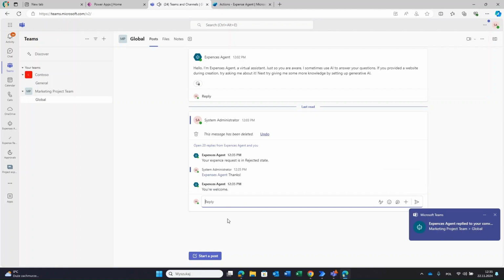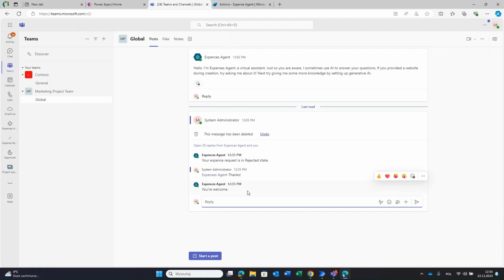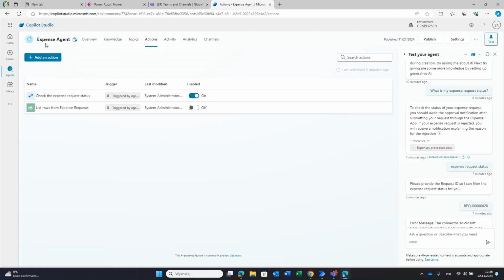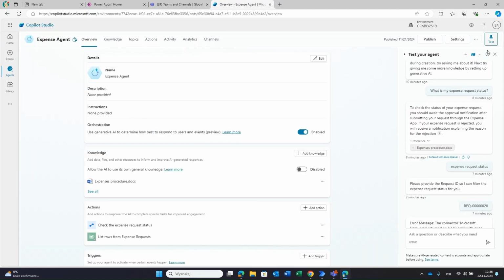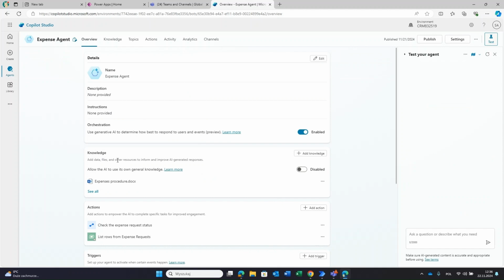That's it. You can think about it, okay, was that really an agent or maybe it was a real person? No, it was an agent. But let's check how it was done. First of all, when you go to the agent details, you will see that he has a knowledge source. And this is exactly our procedure for the cost registration, just a simple Word document.